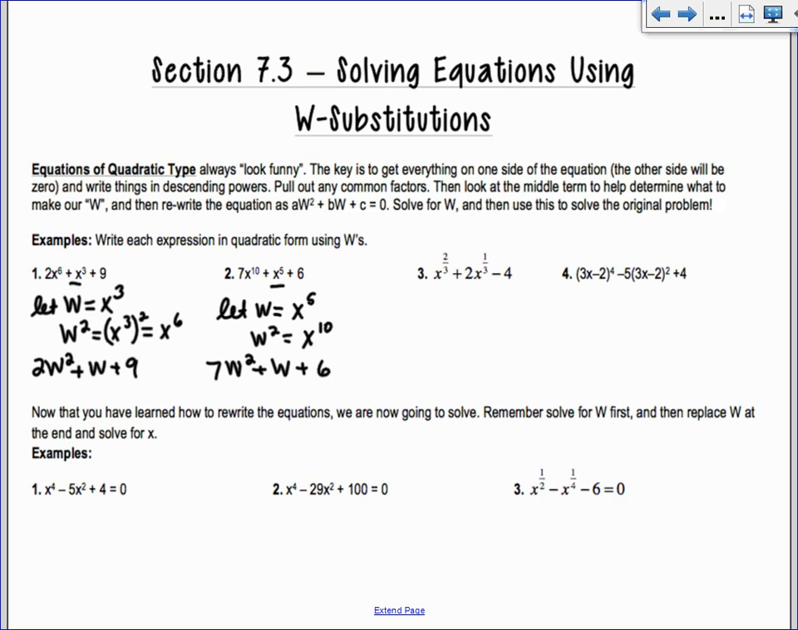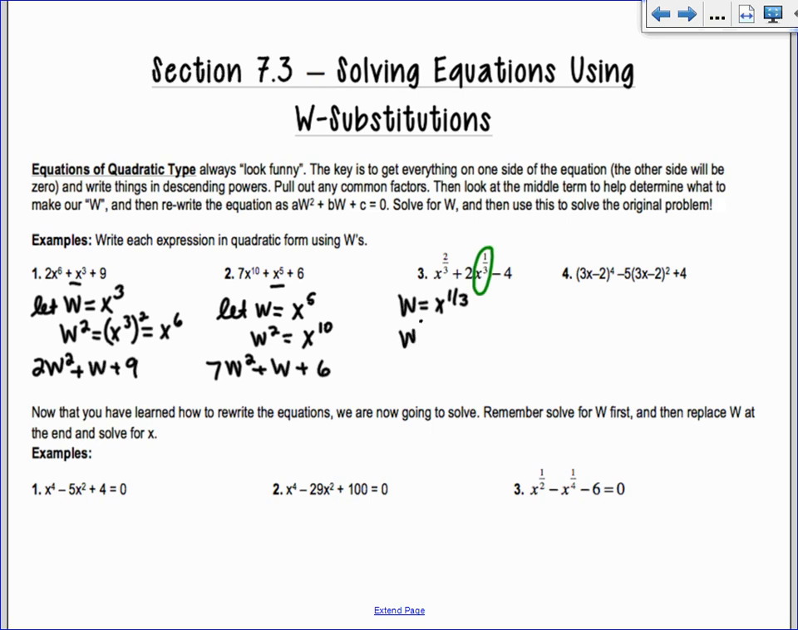Okay. The next one's still in descending power, so we're good. I'm going to look at the thing in the middle. When I look at the thing in the middle, I'm really just looking at the x part. I'm not worried about the number. That can always be like 2w, right? So I'm just worried about the x part. So I'm going to let my w equal x to the 1/3.